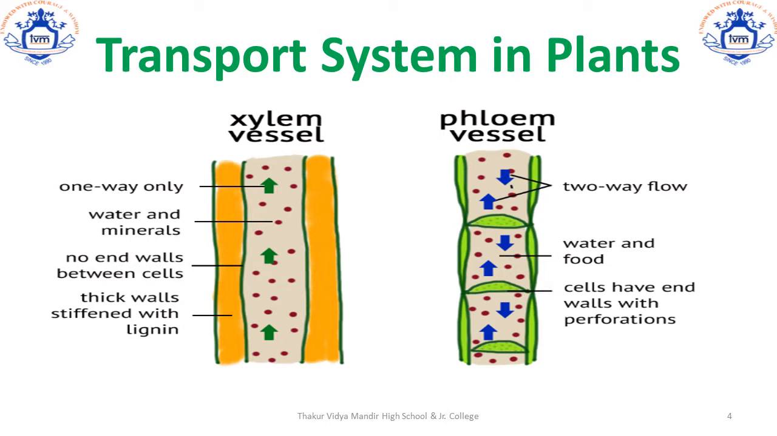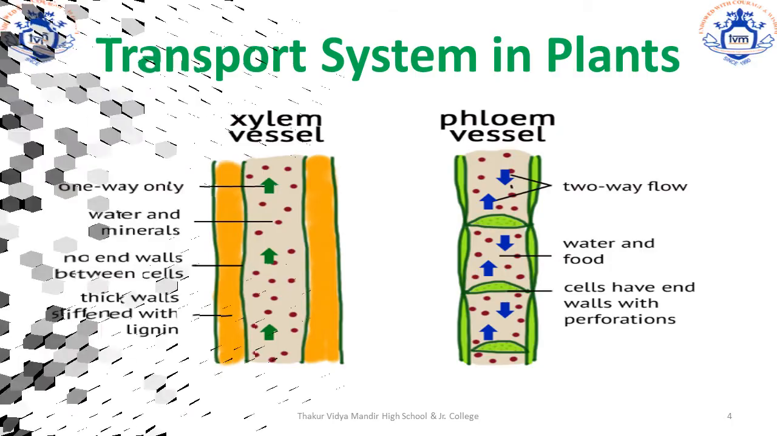The function of the phloem is to transport food that is prepared from the leaves to other parts of the plant. So phloem you can remember patte se plant tak. So from the leaves to the plant parts. Xylem does the opposite of phloem. So phloem transports the food to different parts of the plant and xylem transports the water and minerals from the roots to the aerial parts of the plant.